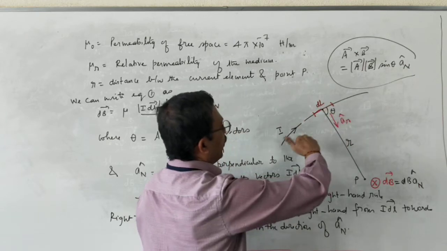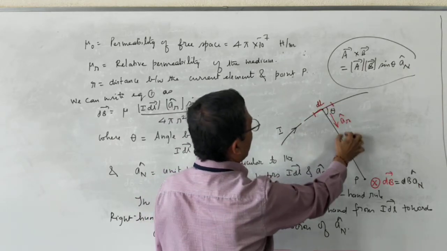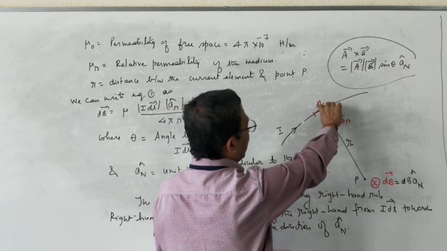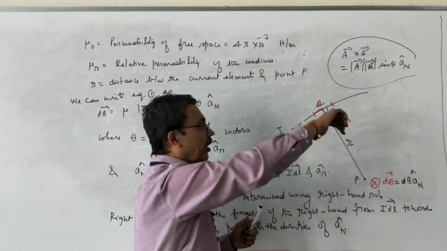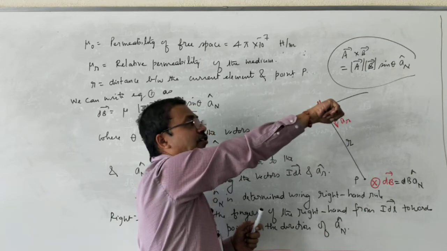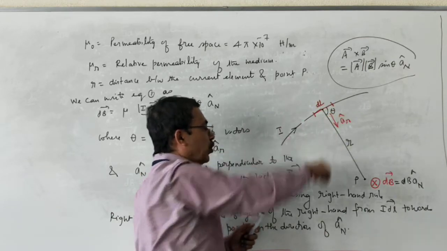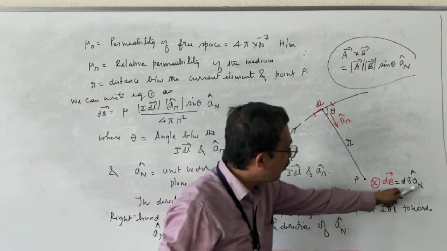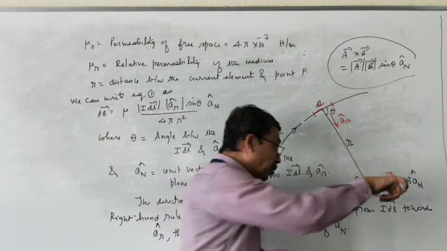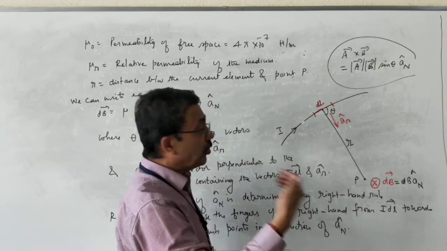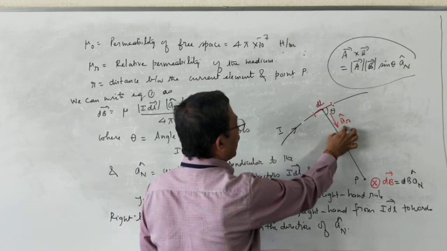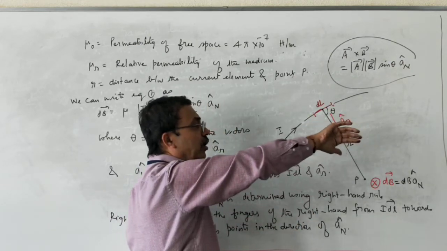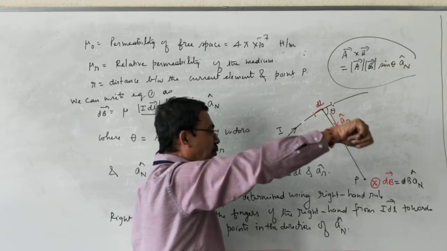In this case, close the fingers of your right hand from vector I dl to ar cap. That means you are going in which direction? From vector I dl to ar cap, clockwise direction. Close the fingers of your right hand in the clockwise direction, the thumb is into the board. Therefore, vector dB has unit vector an cap which is into the board, because you are closing the fingers in the clockwise direction, and hence the thumb is into the board.